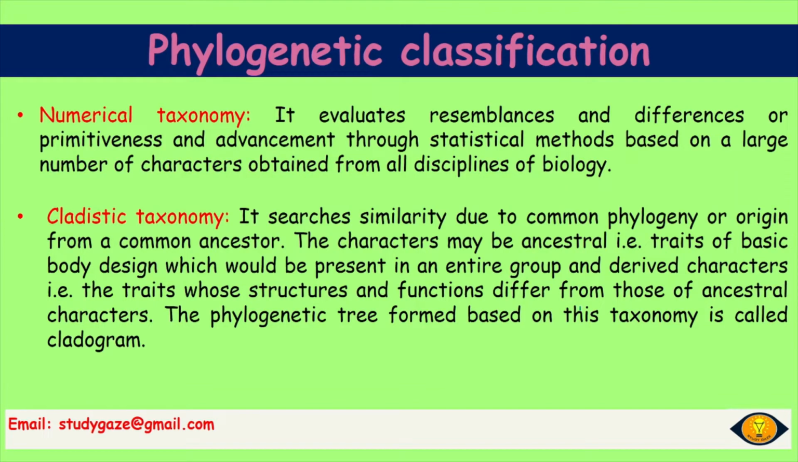Ancestral characters are those which are not changing, or which are similar to the ancestors. Derived means the characters which, through the evolutionary process, are new or modified characters that come into the new organism. Those are called the derived characters. The phylogenetic tree formed based on this taxonomy is called the cladogram.